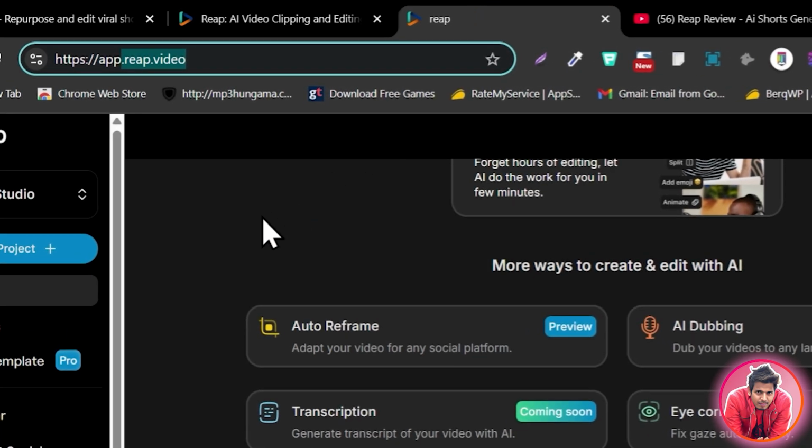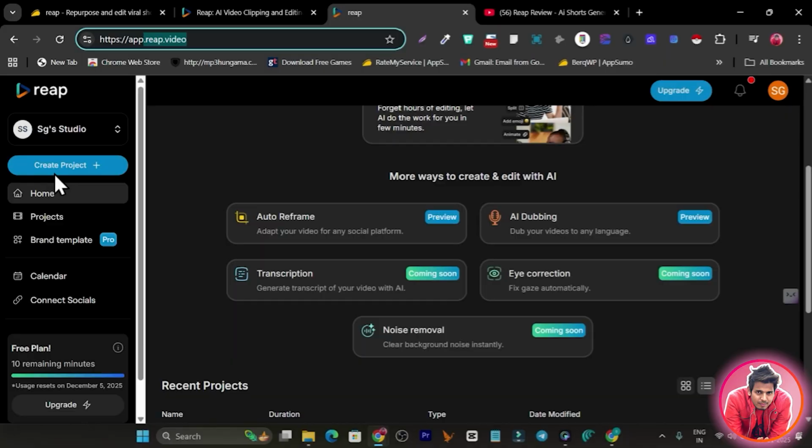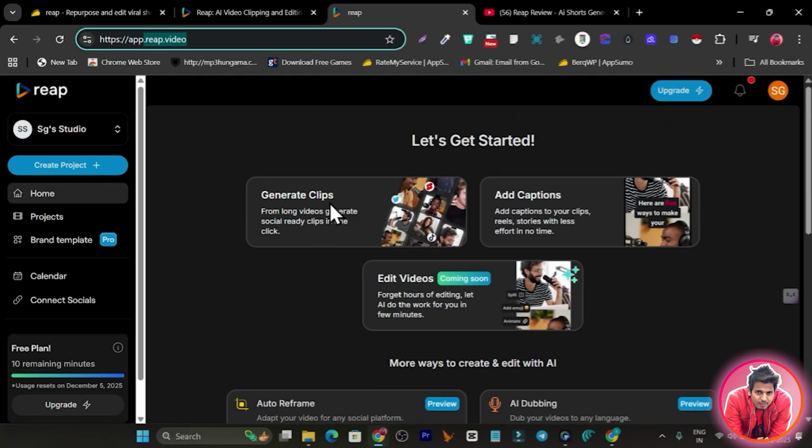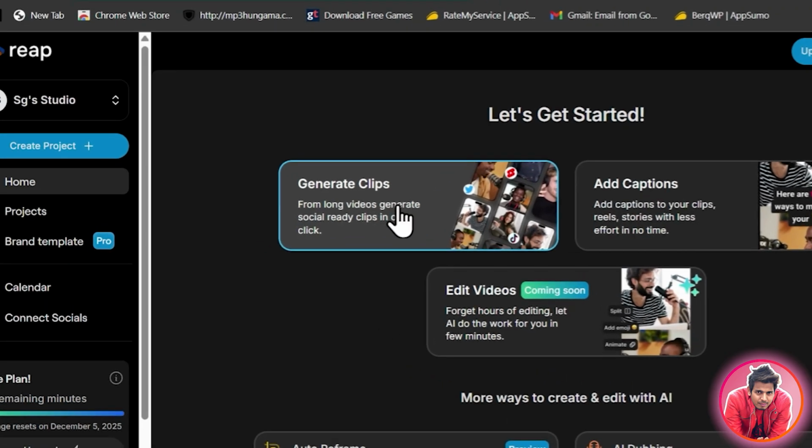So let's go back to the dashboard, and we are on the home page. To get started generating clips, we have this process available. We are going to click here on generate clips.